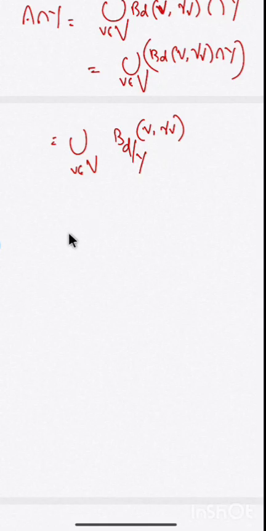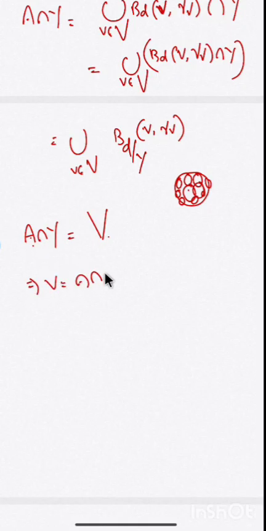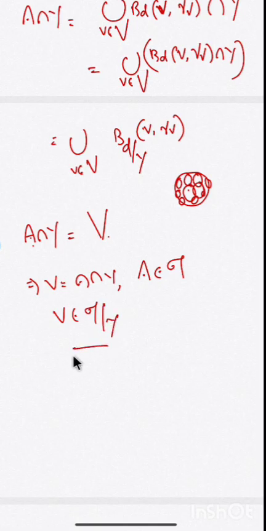Okay. And what is this? This union of these sets is nothing but our capital V. Corresponding to every small v in capital V, we are considering open balls in V itself, so their union is nothing but V. So what is A intersection Y? A intersection Y equals V. What is A? A is a member in tau. So V can be written as A intersection Y, where A is a member in tau. When V can be written like this, V will be a member in tau restricted to Y.